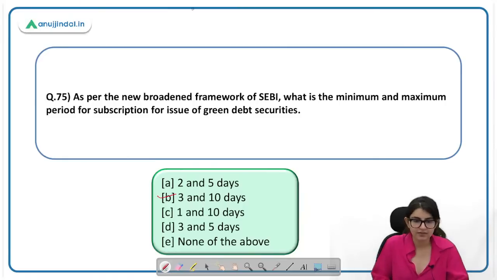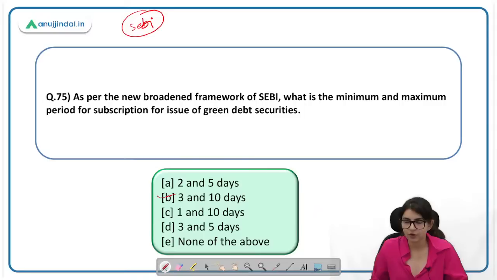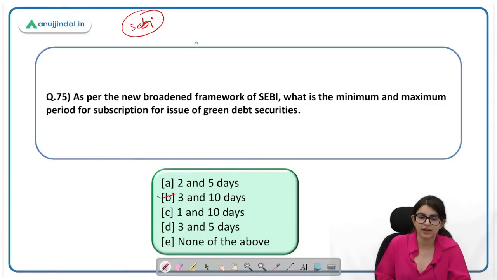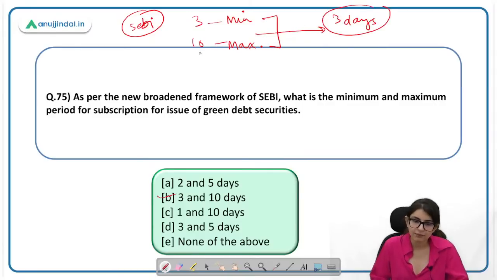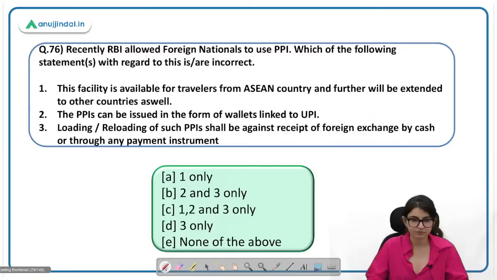So what SEBI did was, SEBI came up with these guidelines for issue of green debt securities. किसी भी कंपनी को अगर green debt issue करने हैं, so there are 3 to 10 days के लिए available होता है, minimum 3, maximum 10 days के लिए subscription open होता है. And further, in case there is any change in any value or any norm, अगर कंपनी को change करना है, जिसके लिए उसको extend करना है subscription, they can extend to 3 days. However, maximum 10 ही रहना चाहिए.